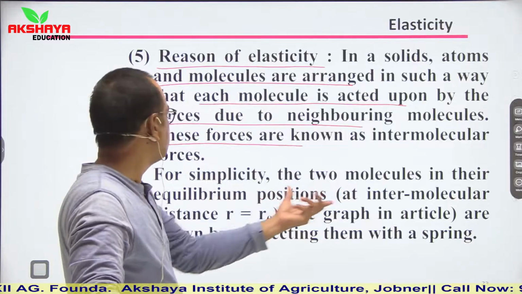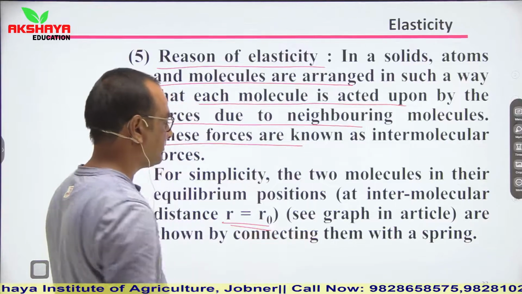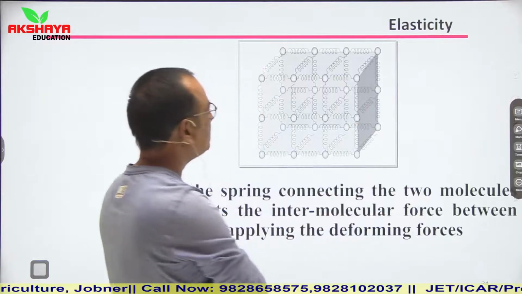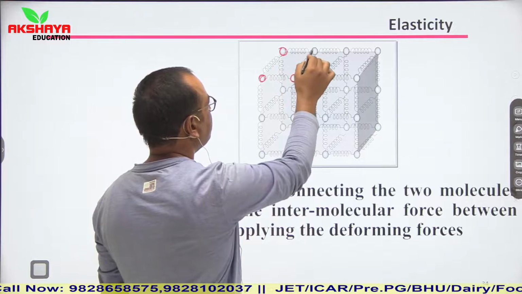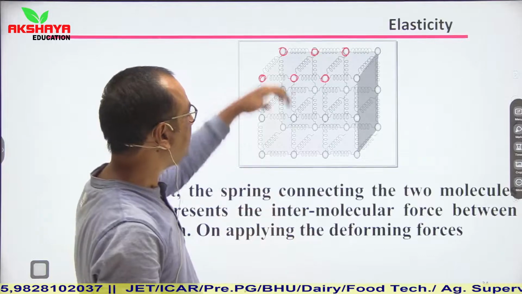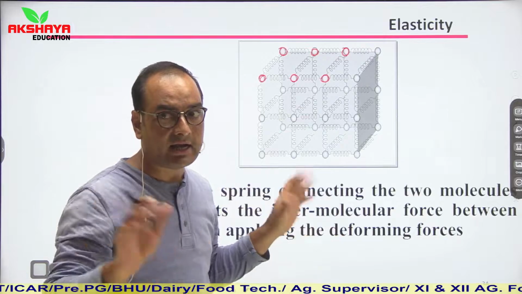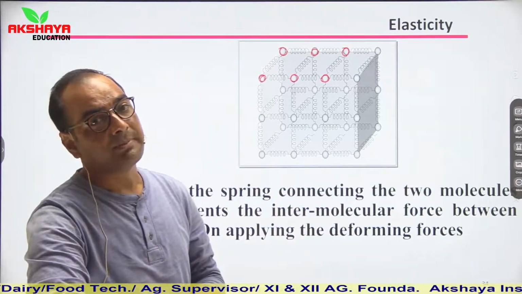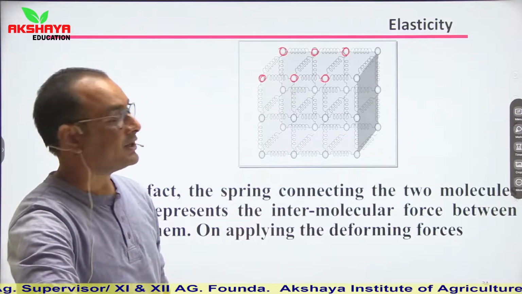For simplicity, the two molecules in the equilibrium position, meaning r is equal to r naught, are shown by connecting them with a spring. So here, this is the graph. These forces are responsible for the elastic nature. Assume that we apply an external force on it, so the springs are stressed, and if the external force is removed, then they regain their initial shape and size. Such types of forces are responsible for the elastic nature.